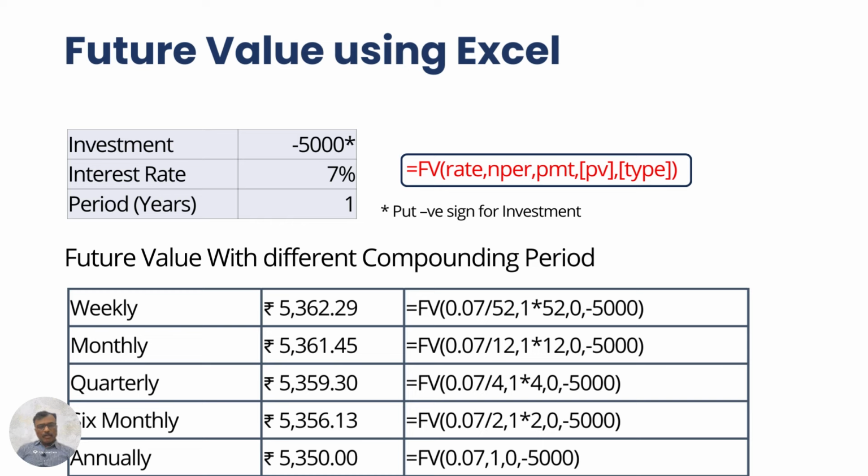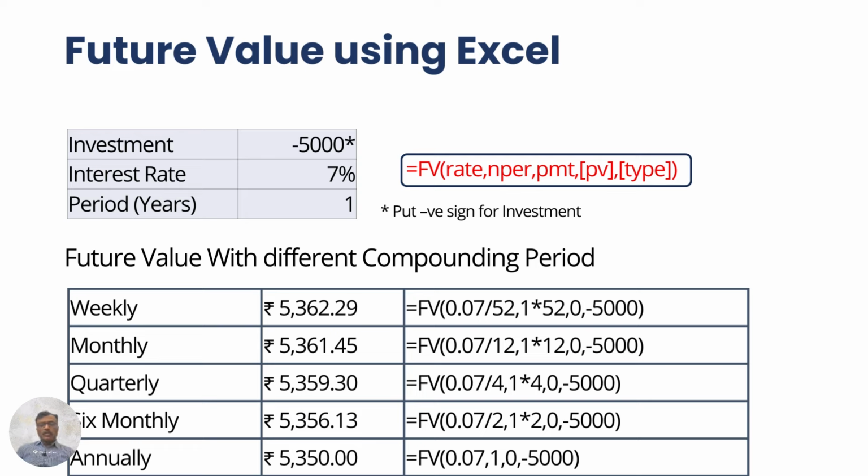Here is an example of investing 5,000 rupees at an interest rate of 7%. The table shows the formula used for different compounding periods. For weekly compounding, divide the interest rate, that is 7%, by 52. The 52 is the number of weeks in a year because we are considering weekly compounding. This will yield the weekly interest rate. Next to that, as the interest is added per week, we have to take the number of periods as 52.